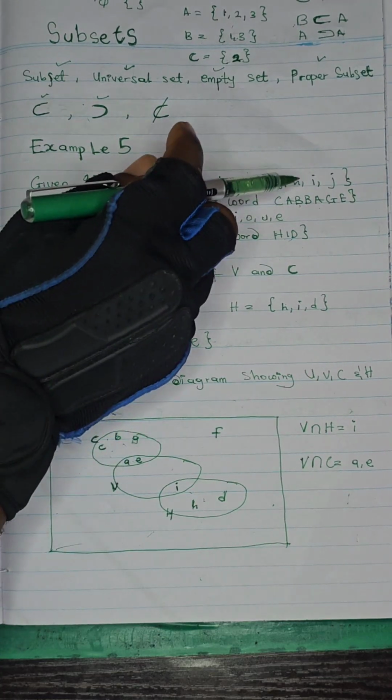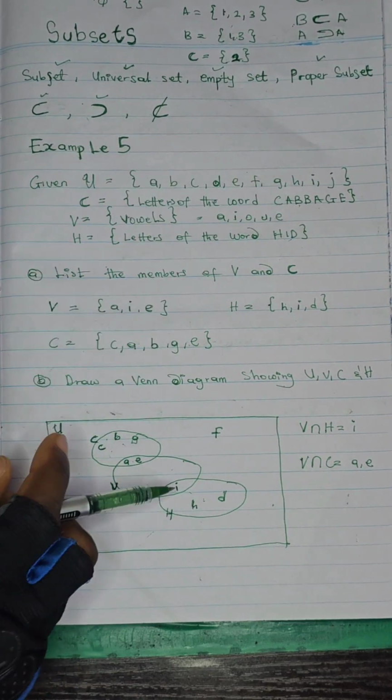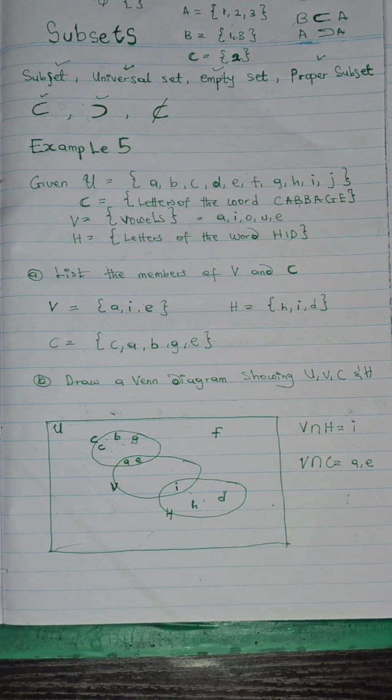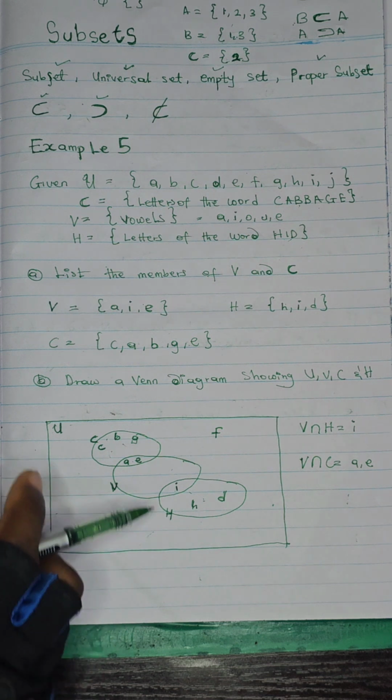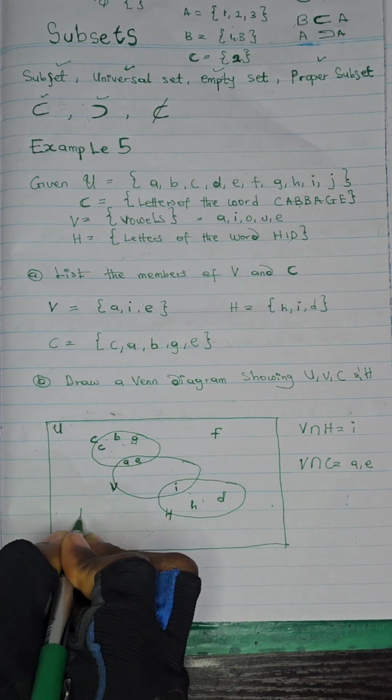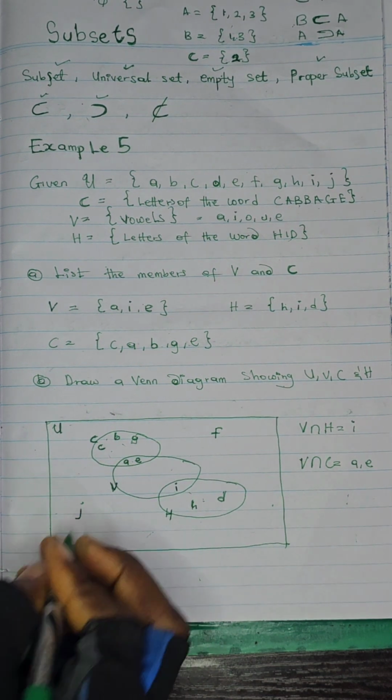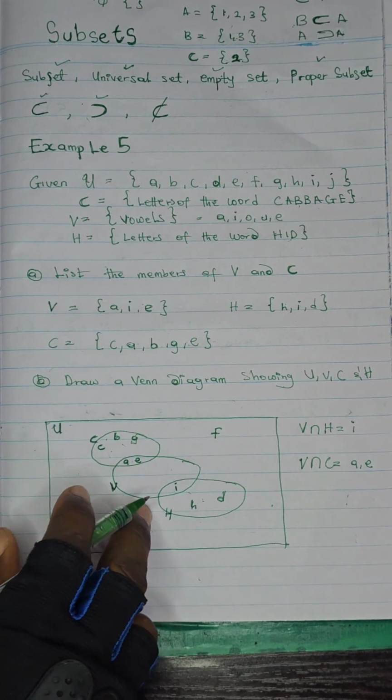G has been taken care of. H has been taken care of. I has been taken care of. J, if you look, there is no J in this whole illustration, so you can write J. So this is our final Venn diagram.